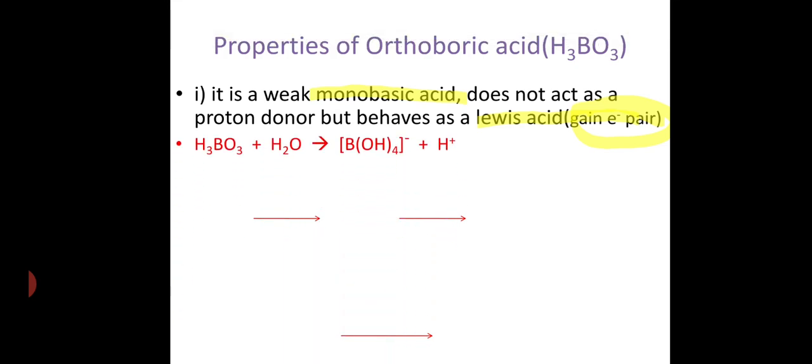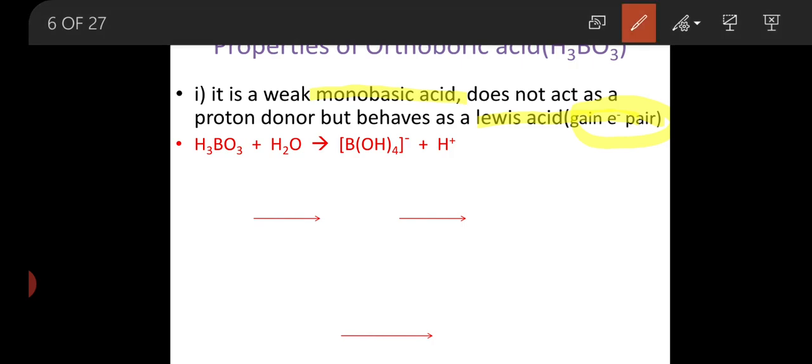Depending upon this, here we can show that boric acid on reacting with water forms B(OH)4, that is, tetrahydroxy borate ion, B(OH)4 minus ion, with loss of an H plus ion.